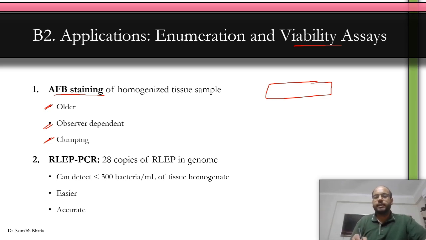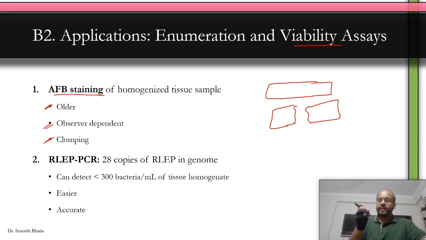Otherwise, the fragmented, broken bacilli may not be viable and cause the disease. So you take the sample from the mouse foot pad, crush it multiple times, mix it with sterile water, make a smear, stain with AFB, and individually count the solid staining bacilli. Clear? That is known as AFB staining.